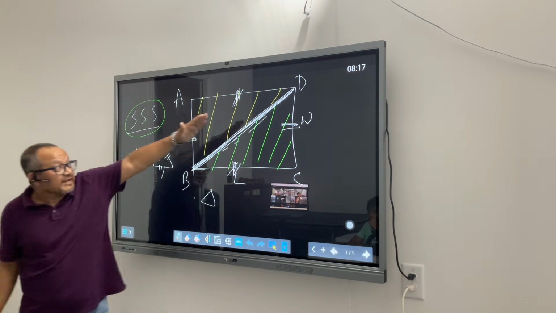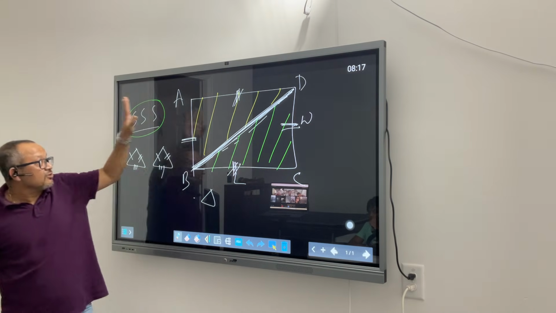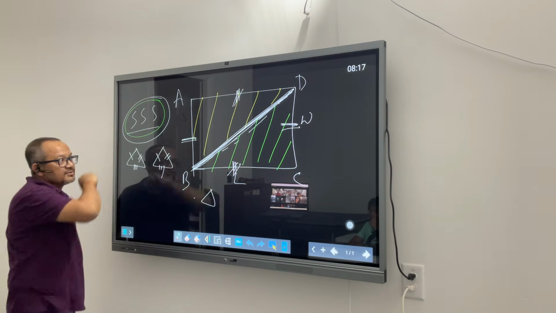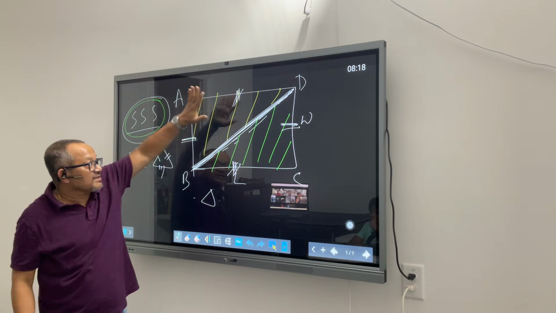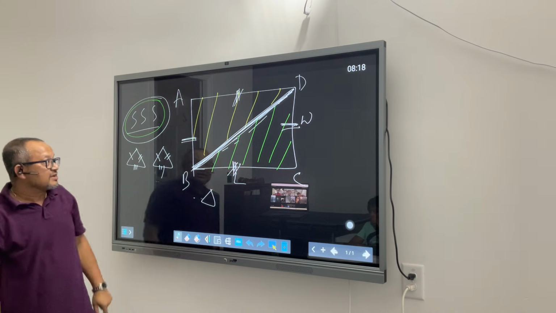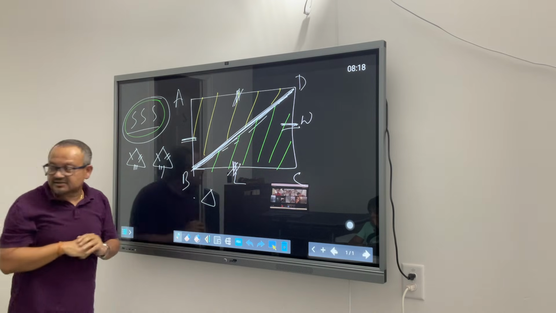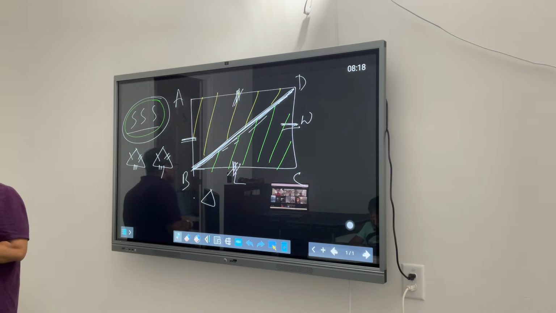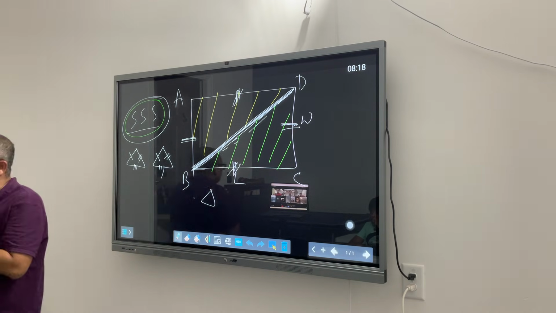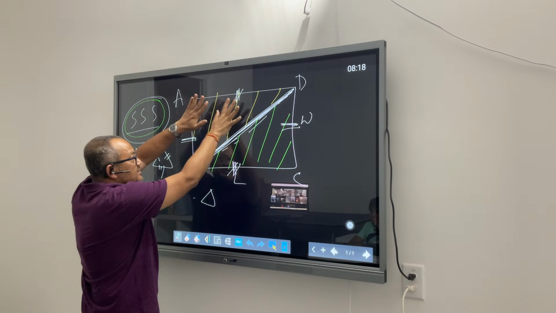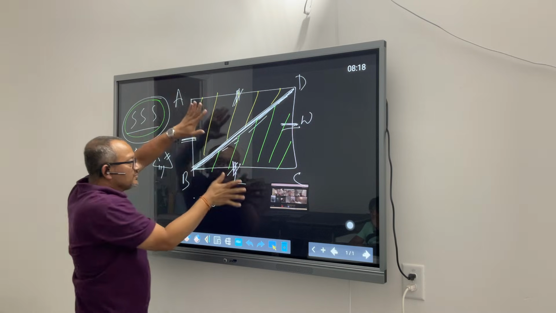So this diagonal splits the rectangle into two equal halves, and we looked at why these are equal by using this theorem of congruence. We can agree that this yellow triangle and green triangle are copies of each other because every side of one triangle matches a side of the other. So these two are congruent. If two things are congruent, this plus this is equal to the whole area, and this and this are equal, so this is half of the whole thing.